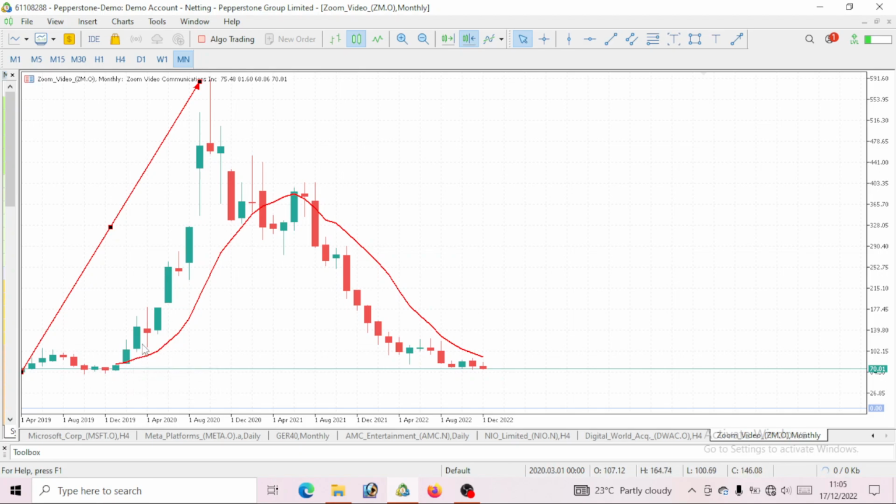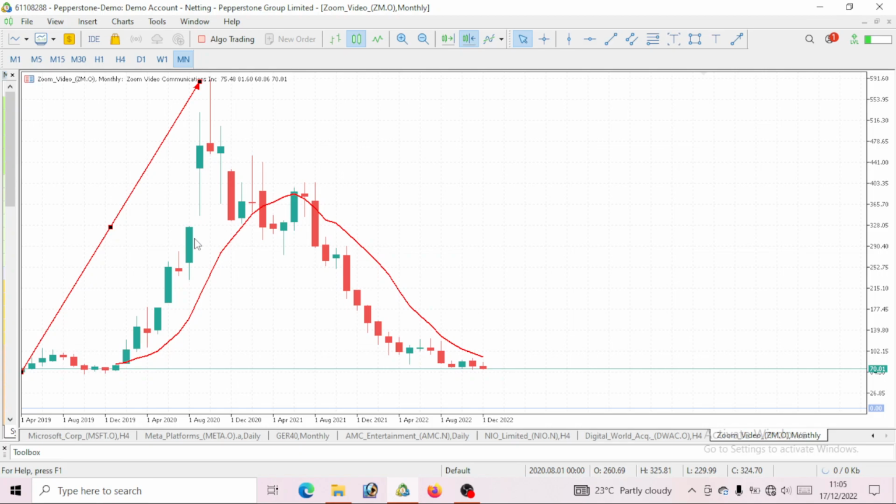And I've also added this moving average, which I am using 10 period moving average to guide me on taking this trade. So we all know the rules of trading this moving average is that once this price movement is above our 10 period moving average, then we should go long.